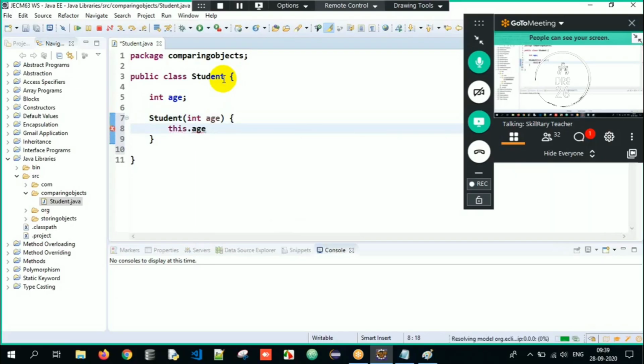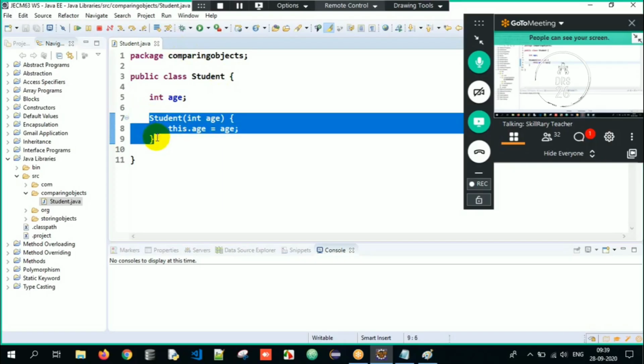This dot age equals to age. See, long back when I did the constructors topic, if you want, you can go and watch the recording. For proof, when I spoke about constructors, I told you this particular topic will be very useful for your advanced topics. If you closely observe from the past 2-3 days, I am making use of this topic widely. Again, when I talk about collection topics in the future, this topic will be a prerequisite. So constructors will play a major role. Why? Because it's used for initialization purposes.